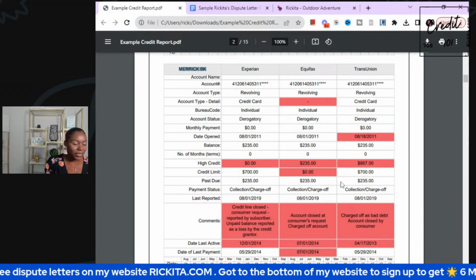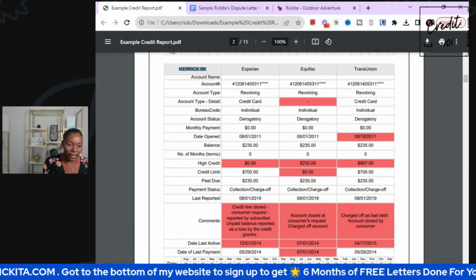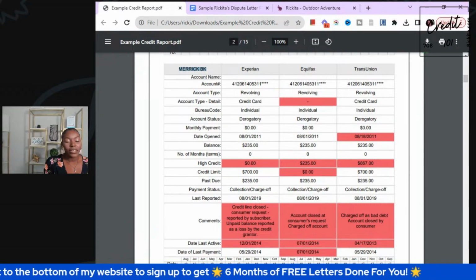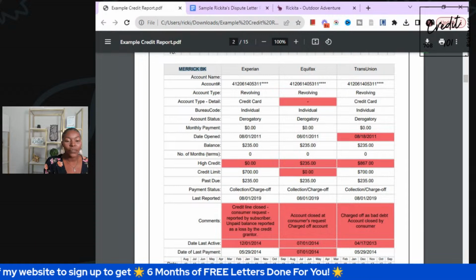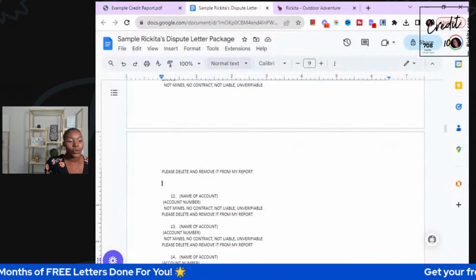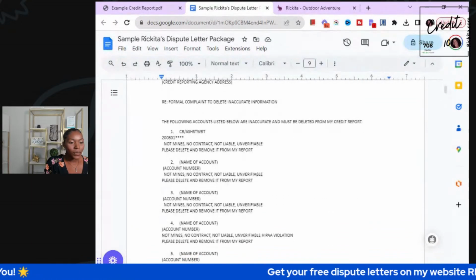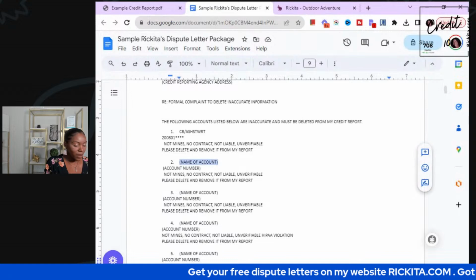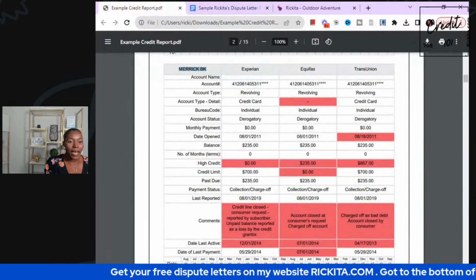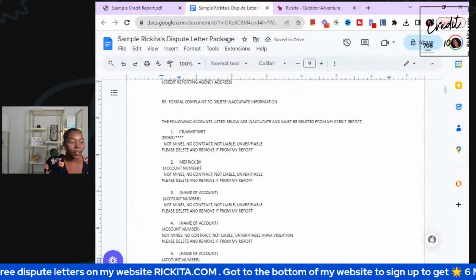There's no reviving it. Once it says collection, charge off, things like that, we need to remove it, you guys. There's no help in that account. So we need to make sure that we remove it once we see that it says that. So what we want to do is copy this one next and put this on our second one. So copy this name right here, and copy this account number.